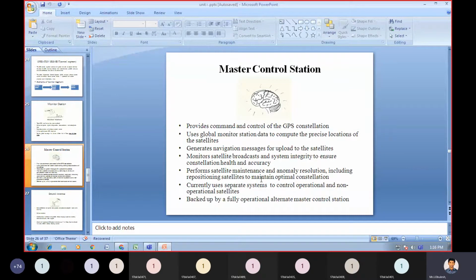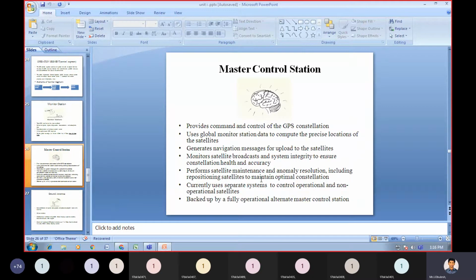This master control station will control the whole operation of the GPS constellation. This only provides the commands and this only monitors the data. This only generates all.